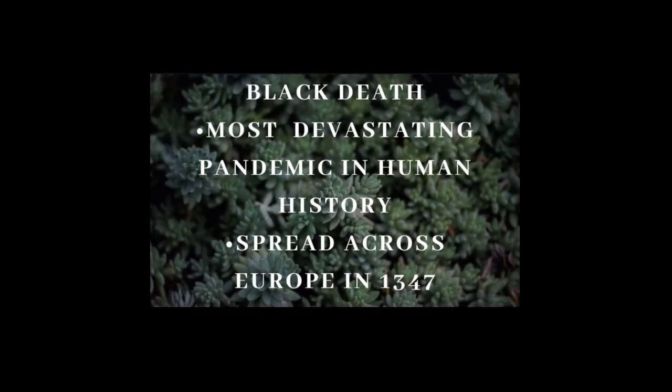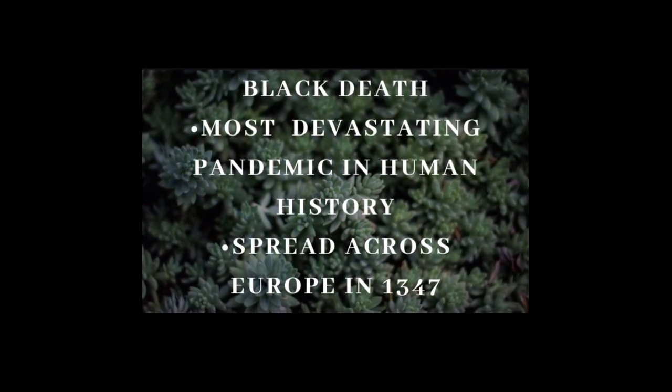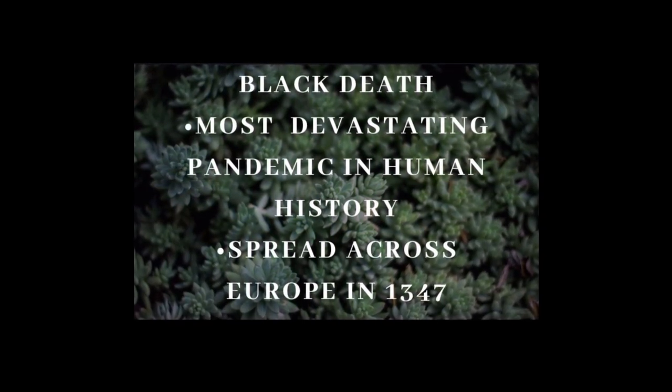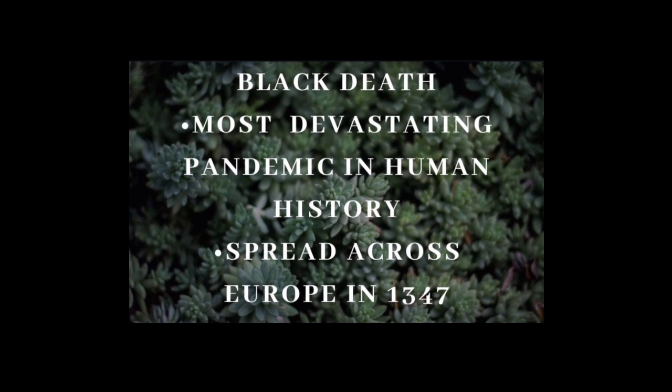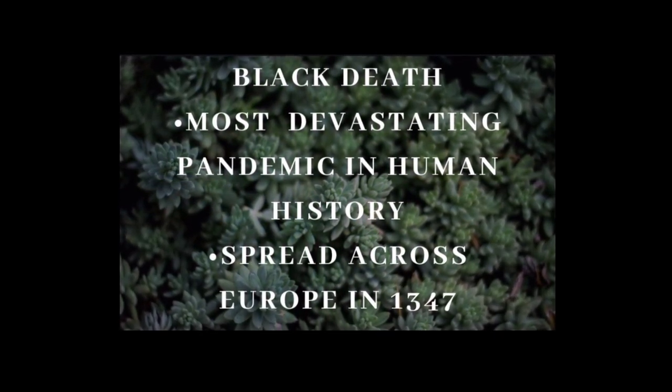If we talk about another important event, then it was the Black Death. The Black Death was the second most important event of this period, and it is called the bubonic plague. It was one of the most devastating pandemics in human history.